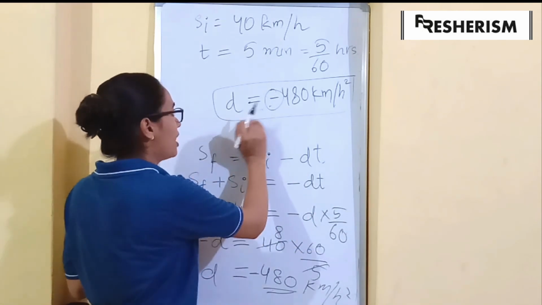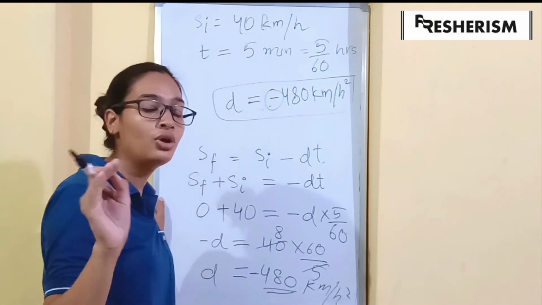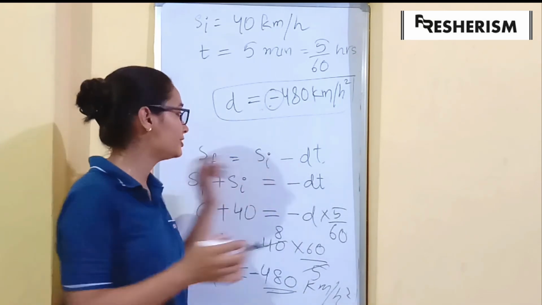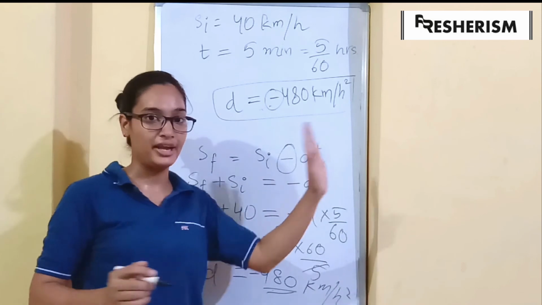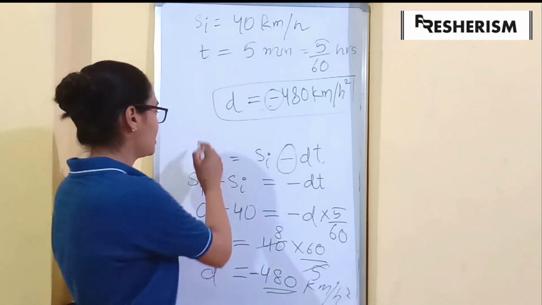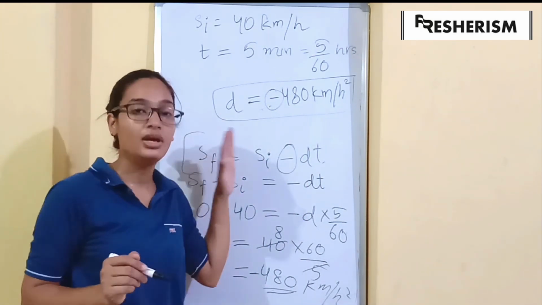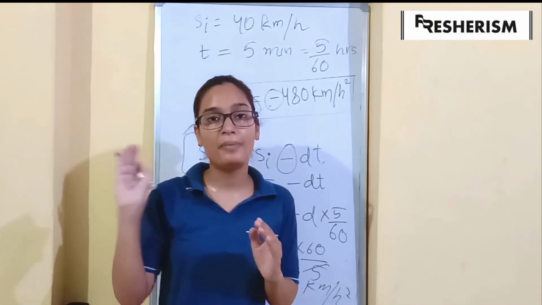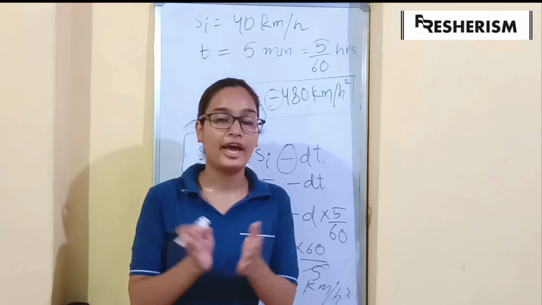So this is how we find out the deceleration of an object, using the same formula, just the difference over here is plus and minus. So it is very easy, just remember this one formula, and we also learned how to derive it. This was all about uniform acceleration and deceleration. I hope it's clear to you.